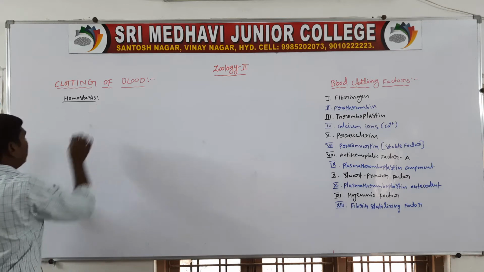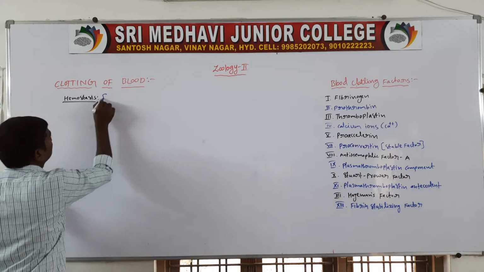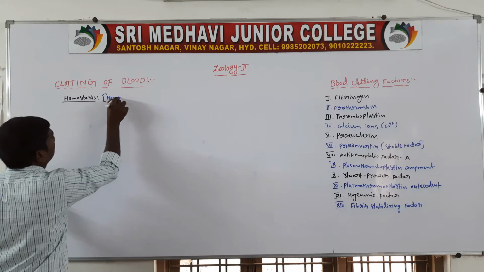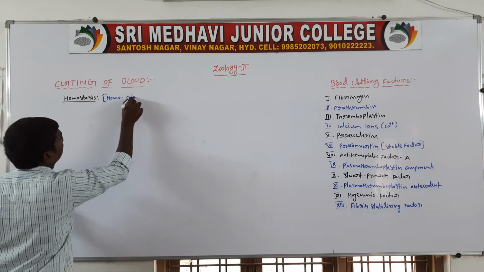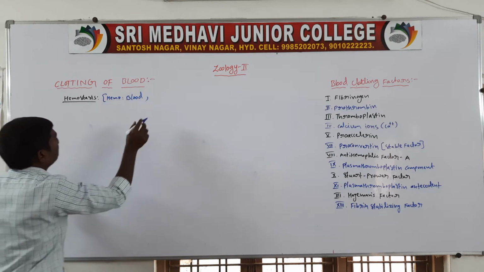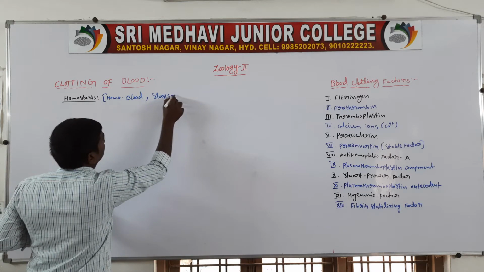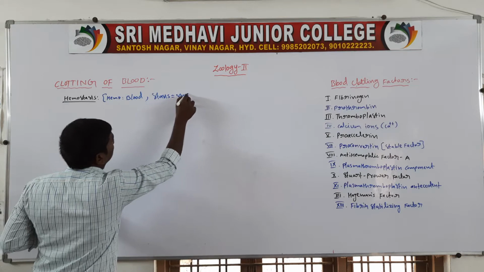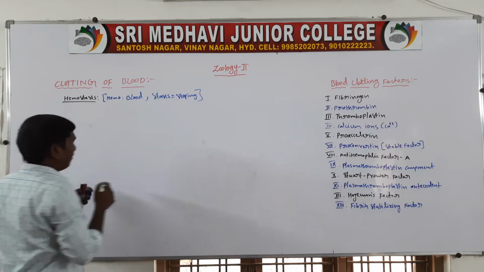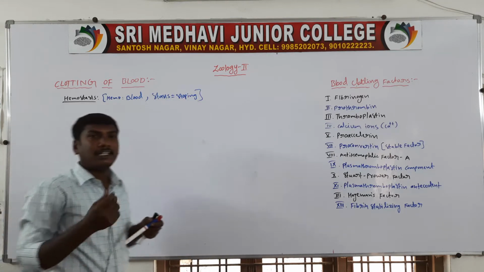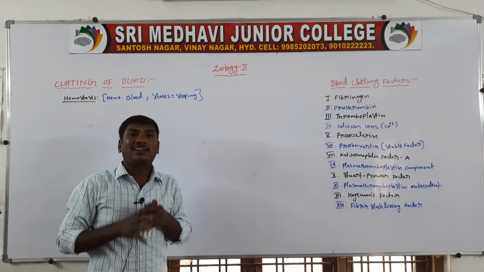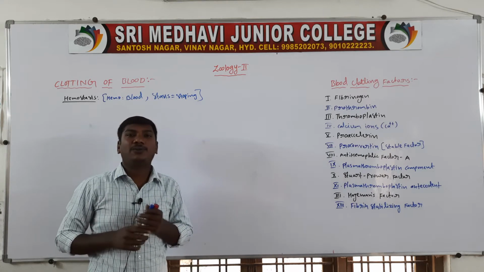Hemo means blood. Stasis means stopping. So hemostasis means blood clotting, the stopping of blood flow.